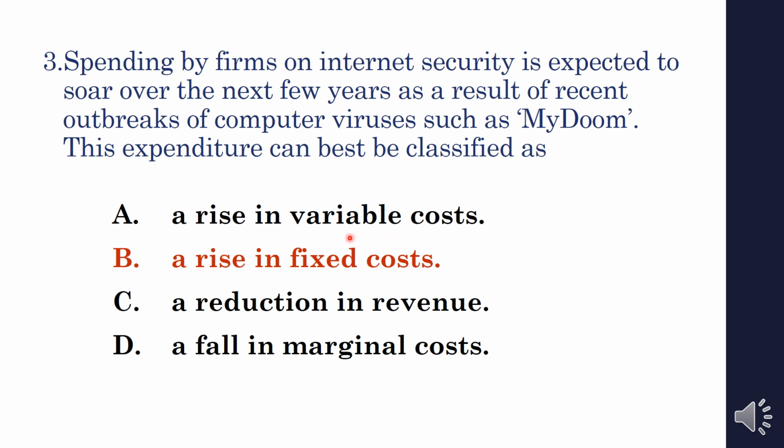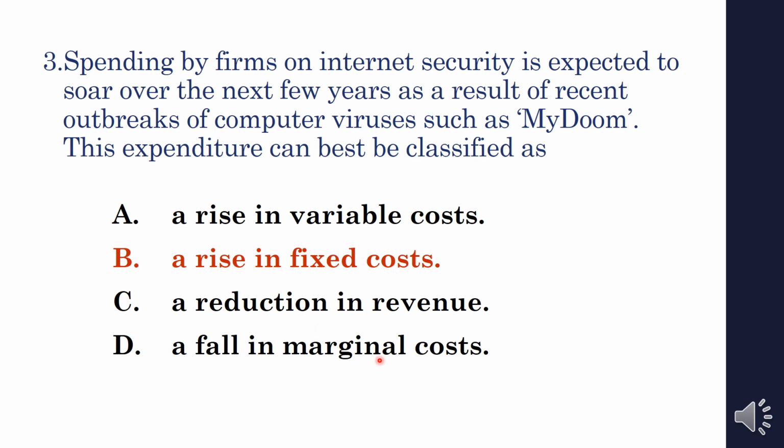Variable cost means the cost which would vary along with the output, but here the cost is not varying along with the output. A reduction in the revenue, and revenue means what? Price into quantity. Here they didn't give any information regarding the price and quantity, so we cannot say what changes happened in the total revenue. That's why. Then fall in the marginal cost.